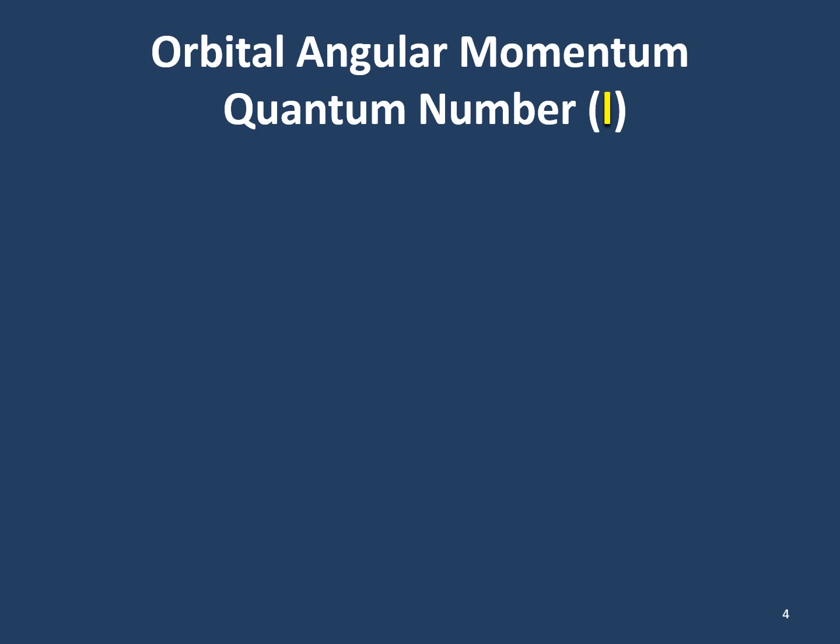Okay, so the next quantum number is the orbital angular momentum quantum number, or just the angular momentum quantum number. It's symbolized by a lowercase l. Usually it's a cursive l, but I couldn't find a good cursive l font in PowerPoint, so I went with the font of everything else. But usually a cursive l, lowercase.